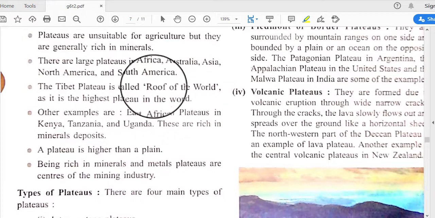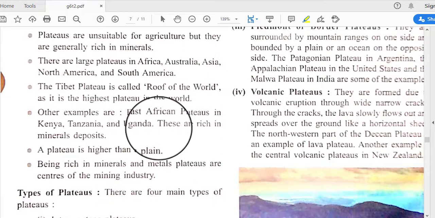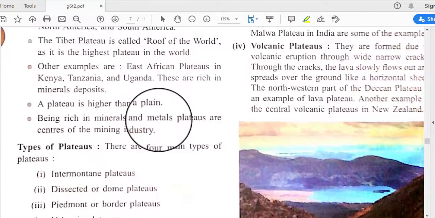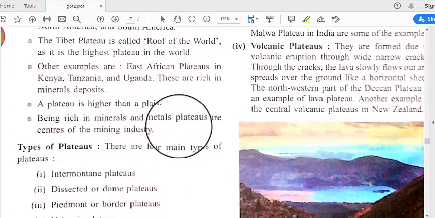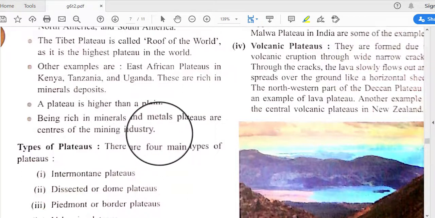It is also called the roof of the world because it is the highest plateau of the world. Other examples are the East African plateau in Kenya, Tanzania and Uganda, and these are rich in mineral deposits. A plateau is always higher than a plain, and being rich in minerals and metals, plateaus are centers of the mining industry, because from these kinds of plateaus we can extract lots of minerals.